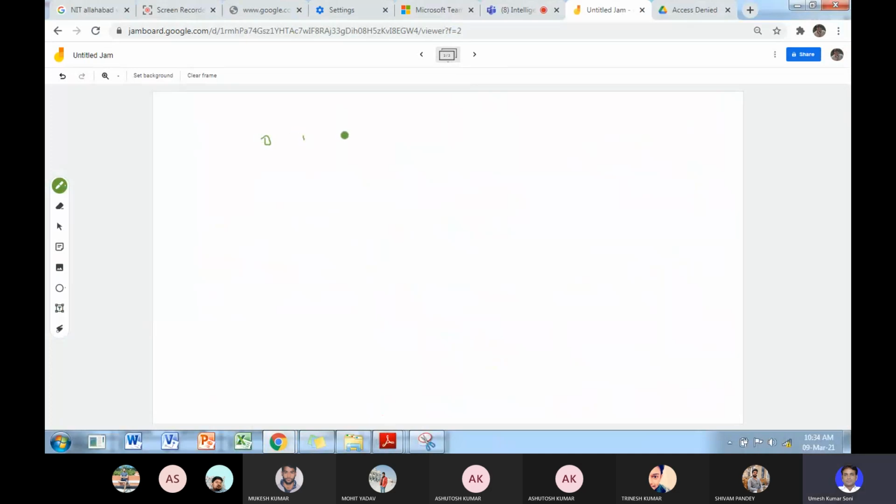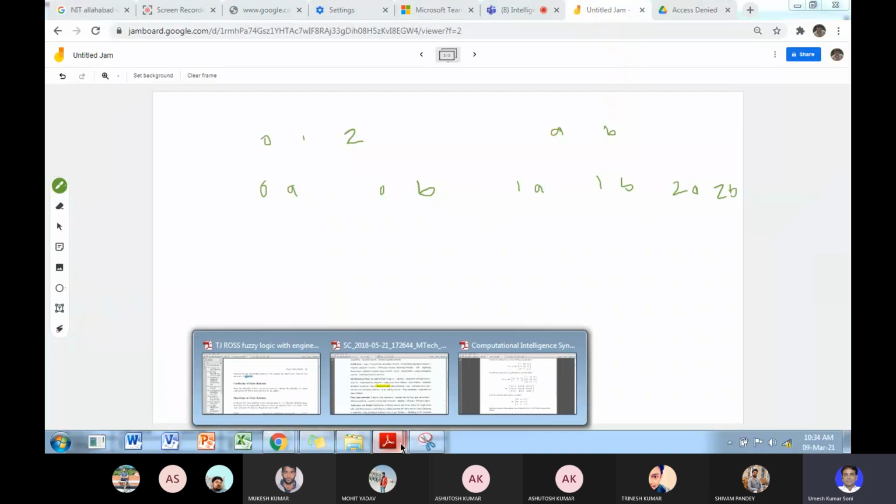Suppose this is 0, 1, 2 and this is A, B. The ordered pairs are 0A, 0B, then 1A, 1B, then 2A, 2B. This is the ordered pair.